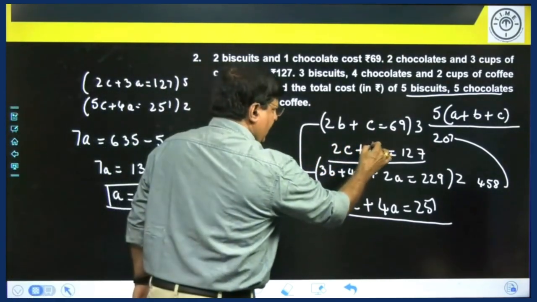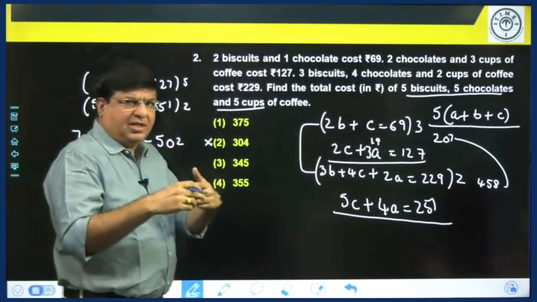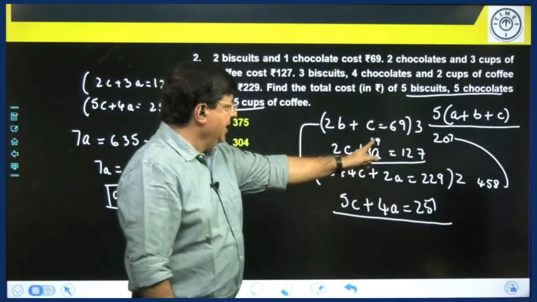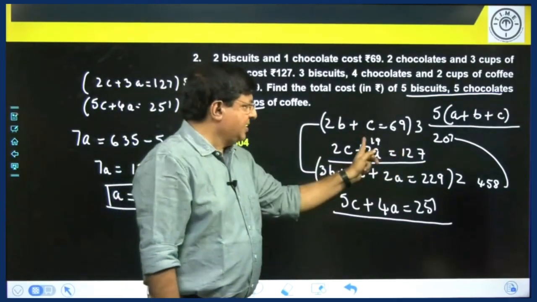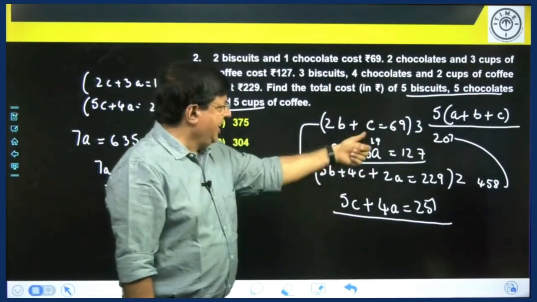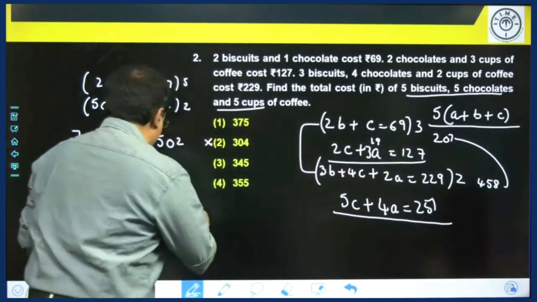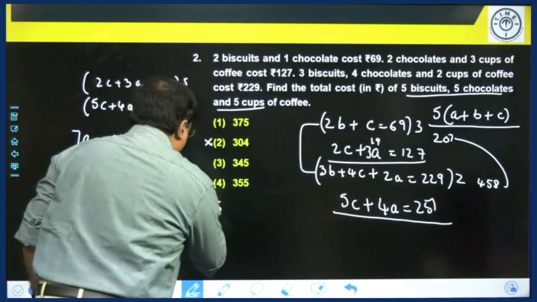I won't write any more equations, I will just find the values. A is 19. 19 into 3, 57. 127 minus 57, 70. 2C is 70. What is the chocolate value? I am getting 35.